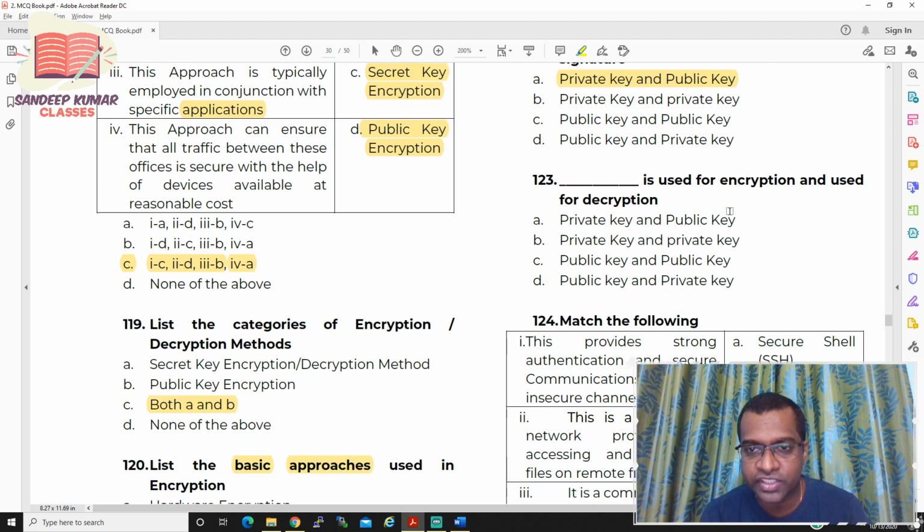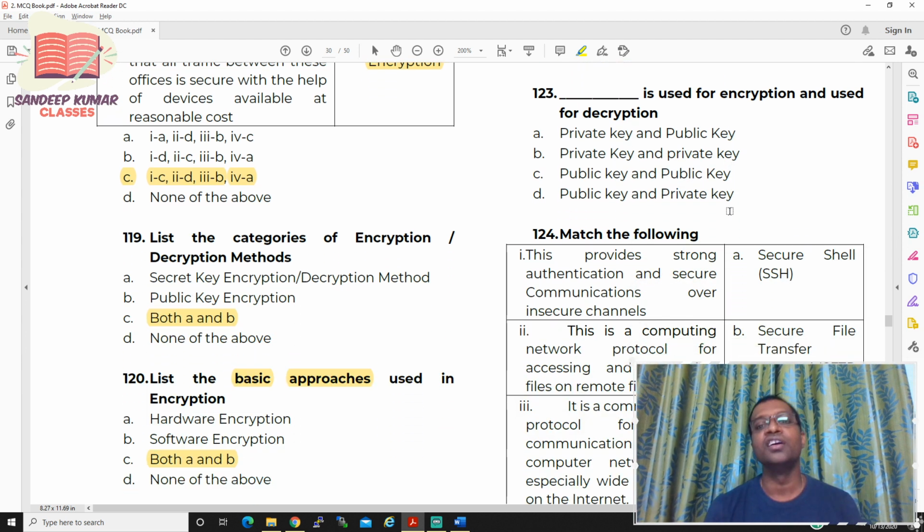Now let us move to question number 123. Dash is used for encryption and also used for decryption. So again, it should be in the same order. So for encryption, what exactly do we use, sir? Generally for encryption, we use a private key. For decryption, we use a public key.